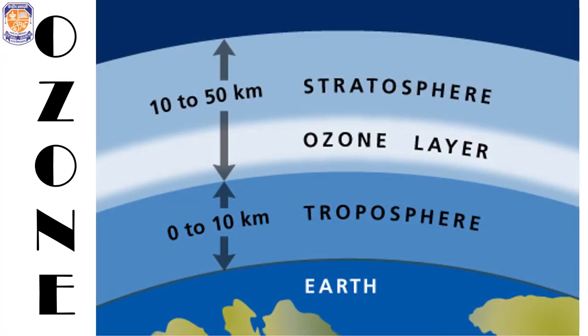Coming on to the next important topic of our presentation, that is ozone. What is ozone? Ozone is a naturally occurring layer of gas that is present in the stratosphere layer of the atmosphere. This layer starts from 15 kilometers above the Earth's surface and stretches up to 30 kilometers, which means that the thickness of the ozone layer is about 15 kilometers. The ozone layer protects all living organisms on the Earth from the ultraviolet radiation given off by the sun.